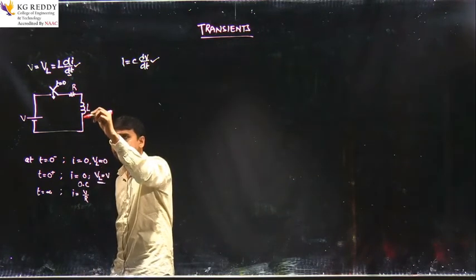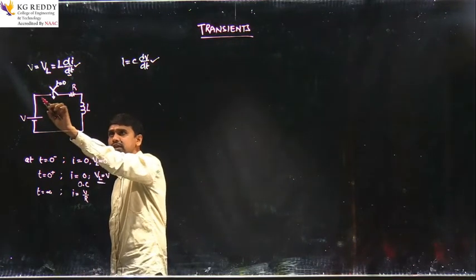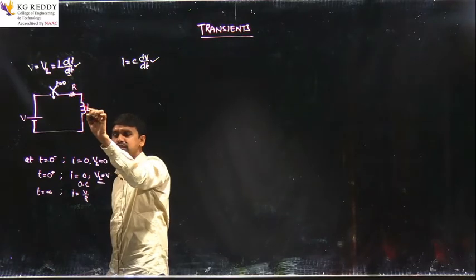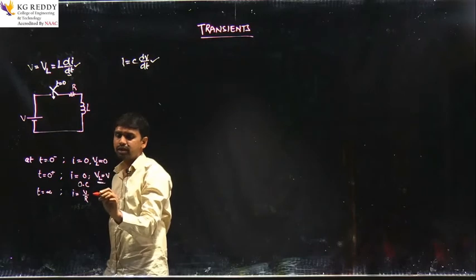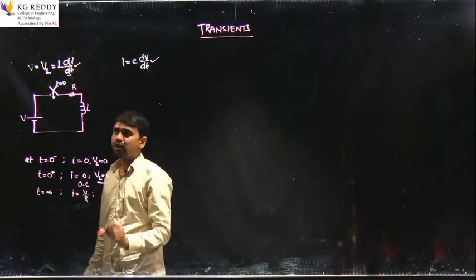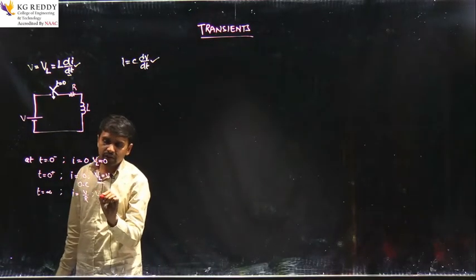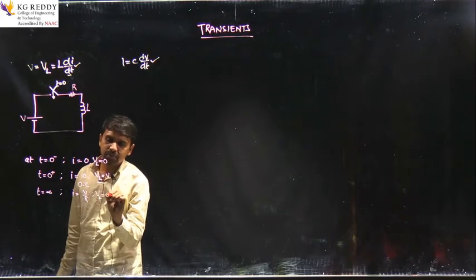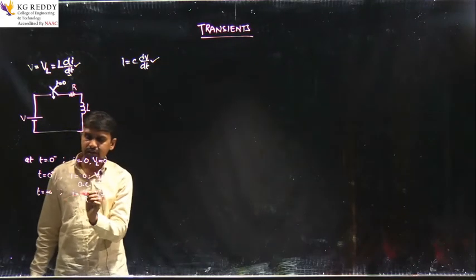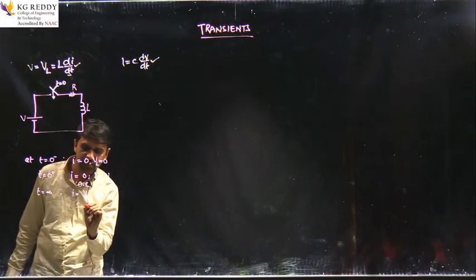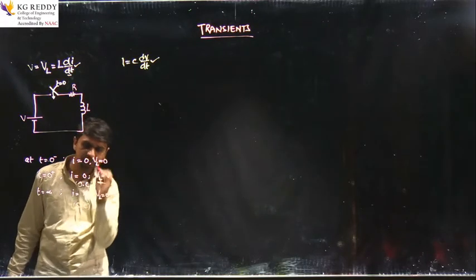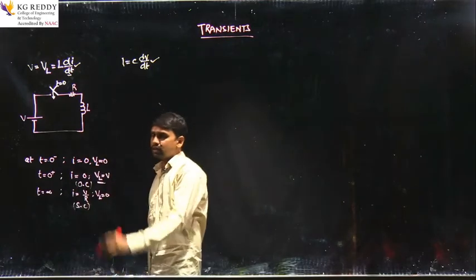When it becomes a short circuit here, then the network will consist of only one element, that is the resistance. Then the current flowing in the network will be I equal to V by R, and what will be the voltage? Voltage across the inductor will be 0, because at t equal to infinite, the inductor acts as a short circuit here, right. Remember these cases here.